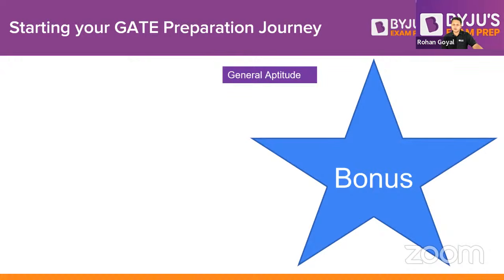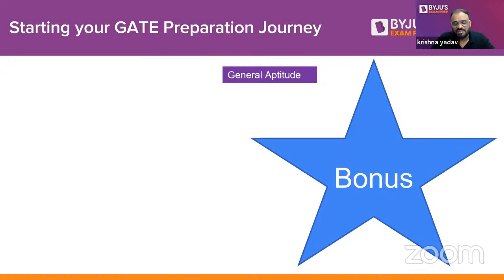And at the last, a bonus for all of you. The bonus is nothing else but general aptitude. You know, guys, that you can score full marks from general aptitude if you have very good analytical knowledge, right? That is the requirement of general aptitude.